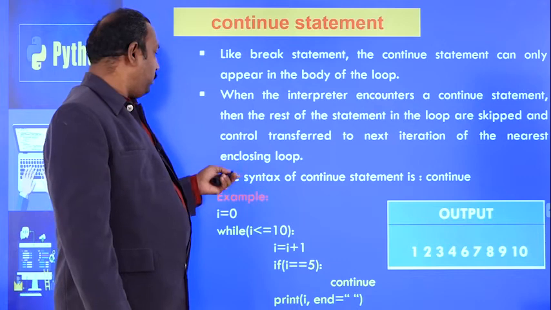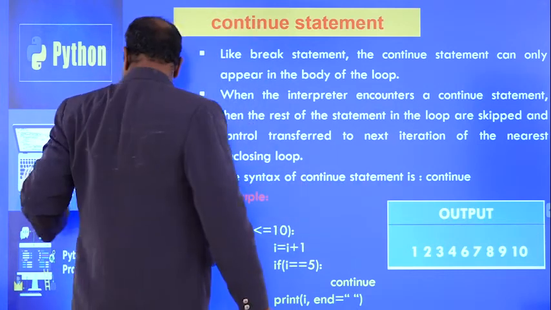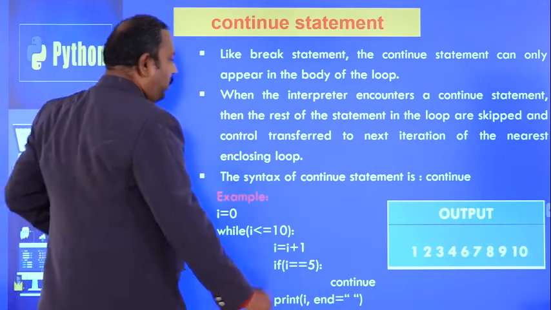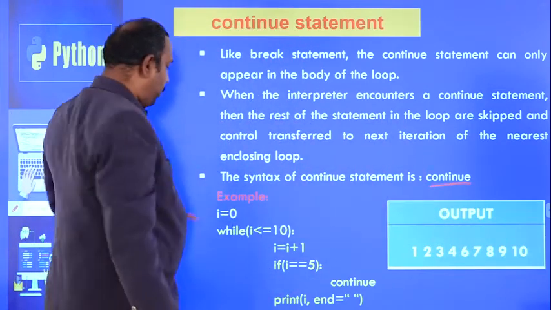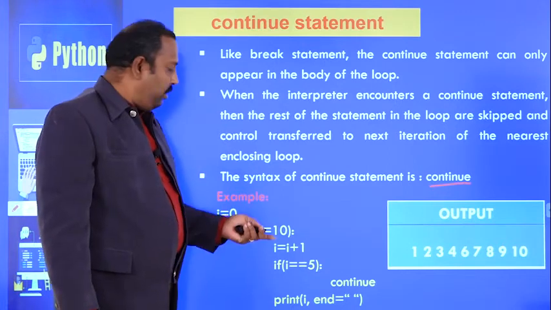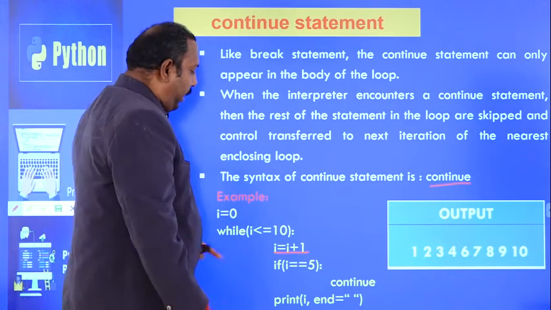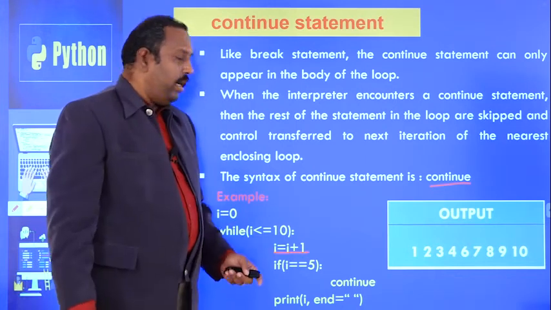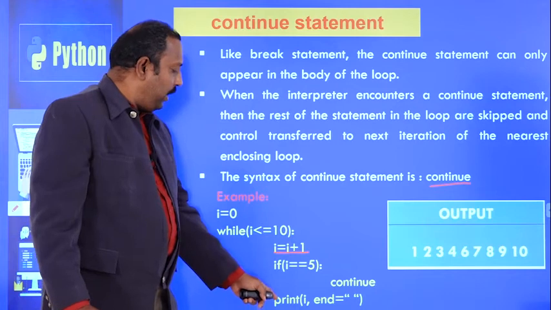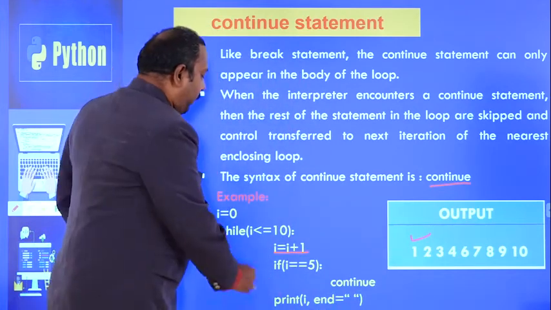So the syntax of the continue statement is simply continue. For example, here you see I equal to 0, and 0 is less than or equal to 10, the condition is true. So I equal to I plus 1, I will become 1, and 1 equal to 5, the condition is false, so it will go to the next statement.